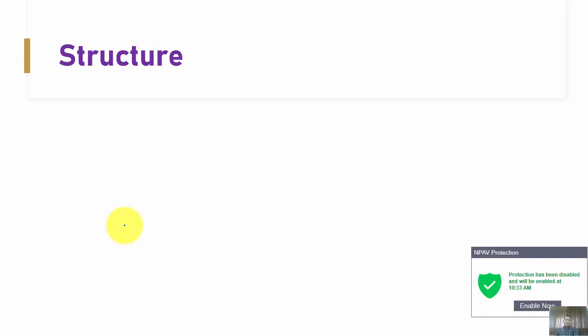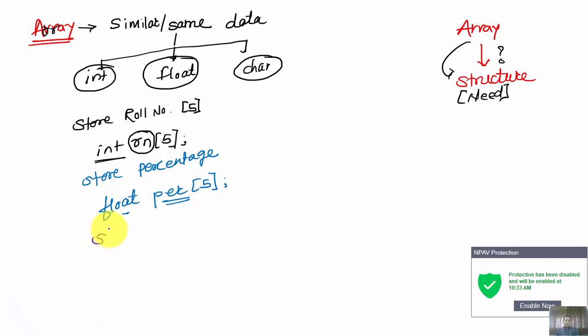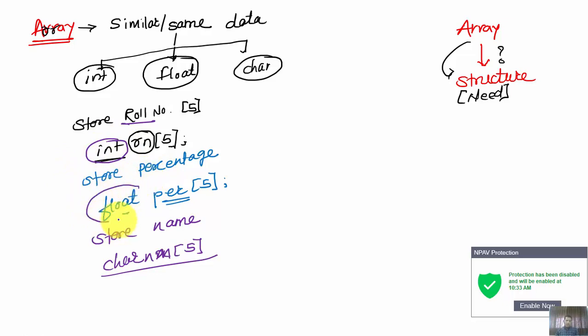Now suppose again my mindset has changed and I am interested only in storing the name of a student. Consider the name to be a one-alphabet name, so I declare a character array, char nm[5]. So when I am interested only in integer values, I declare an integer array. If I am interested only in floating point values, I declare a float array with the data type float. And if I am interested only in alphabets, I declare a character array.